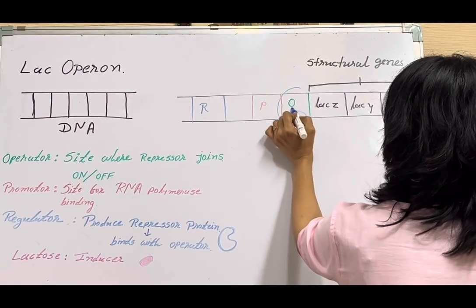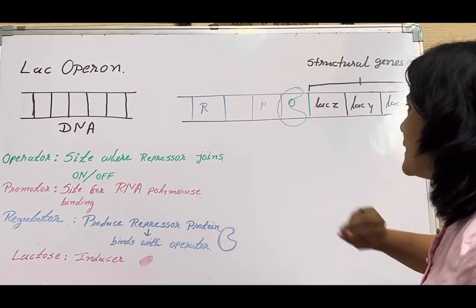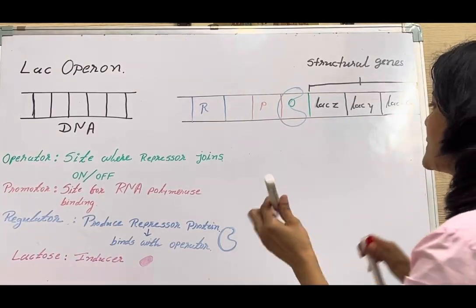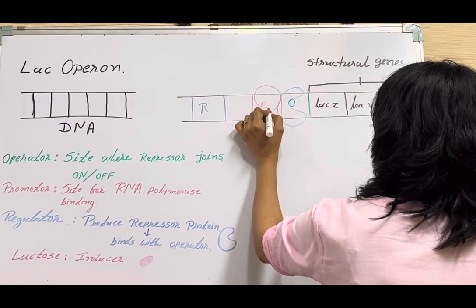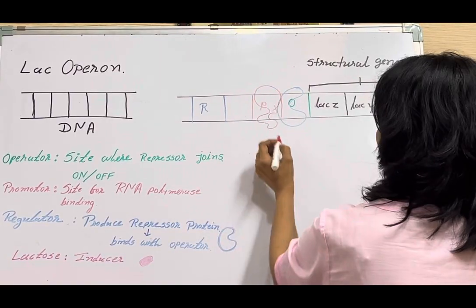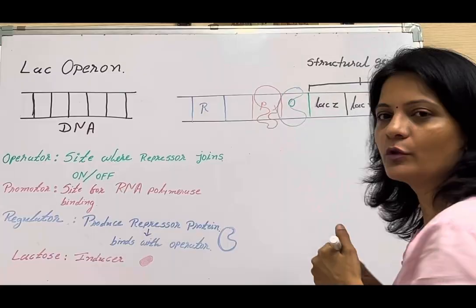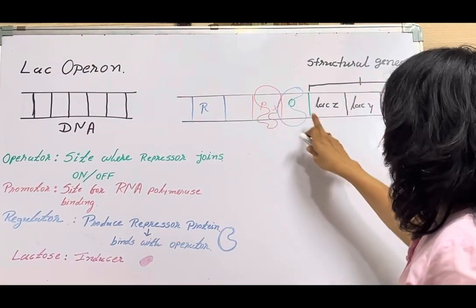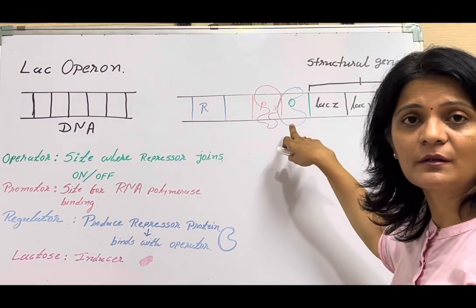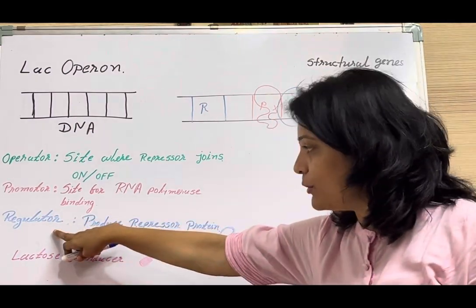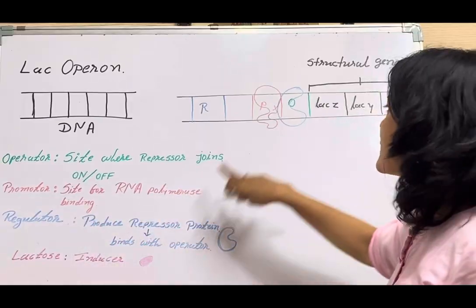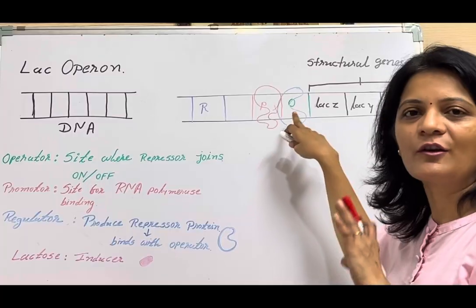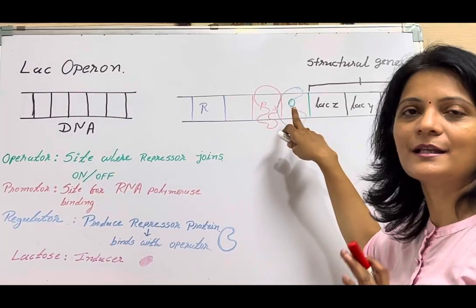So suppose it is attached to the operator site, now if the RNA polymerase enzyme binds to this promoter site, will it glide over to this operator site? No, because it is already blocked, right? So this is turned off condition. So regulator gene is responsible for the production of repressor protein which binds to the operator site and makes it turn on, turn off. If it binds, it is turned off.